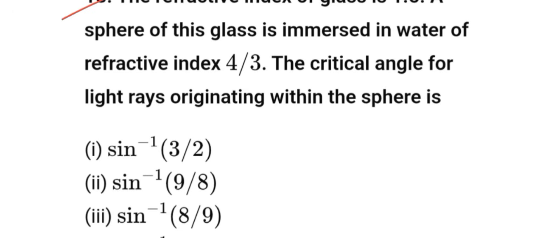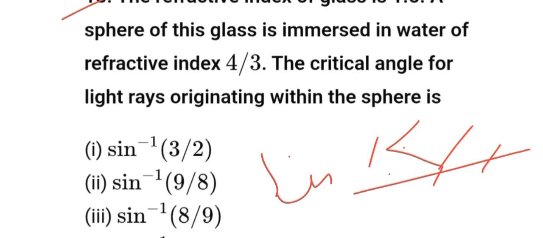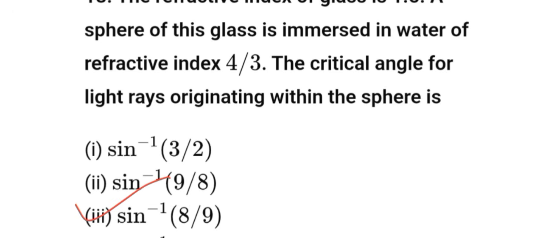The refractive index of glass is 1.5. A sphere of this glass is immersed in water of refractive index 4 by 3. The critical angle of light originating within the sphere: we know sin c is equal to n water by n glass, so 4 by 3 divided by 3 by 2. So our answer will be 8 by 9, option 3 is our answer.